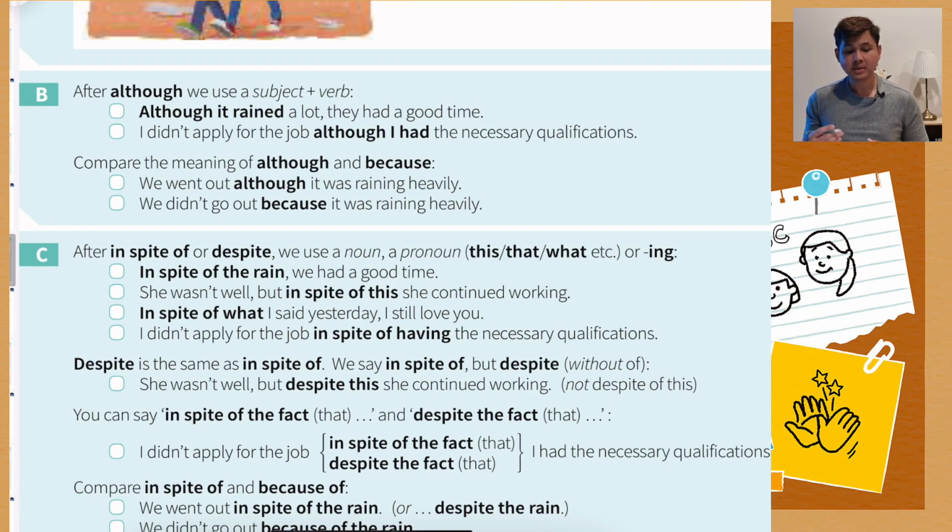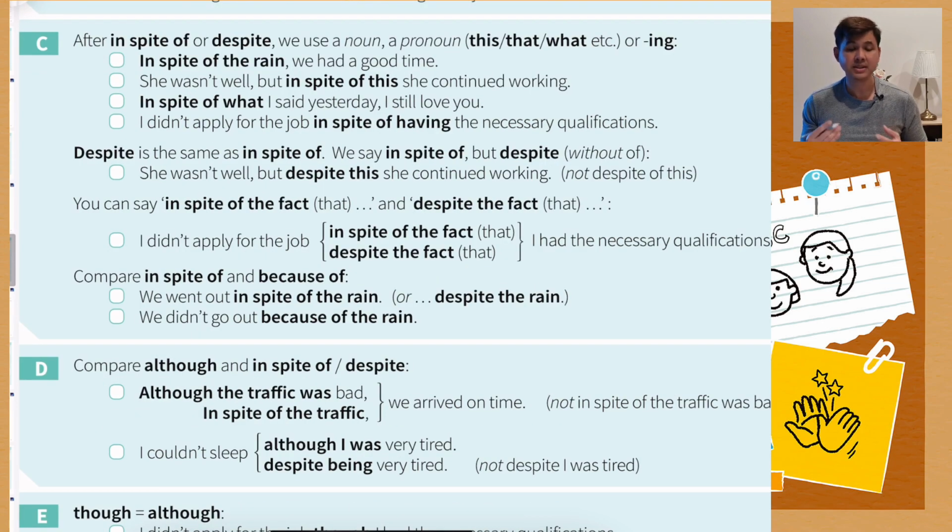For example, we went out although it was raining heavily. What does this mean? We went out even if it was raining heavily. But when we use because, what does this mean? We didn't go out because it was raining heavily. So because is equal to for the reason that. For the reason that it was raining heavily, we didn't go out. So now you see the difference between although and because. Then let's move on to section C.